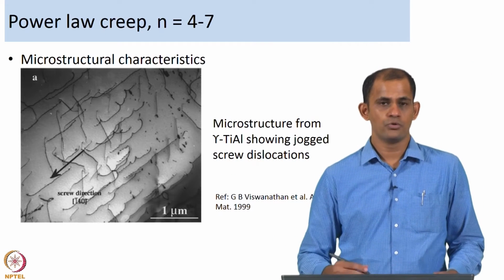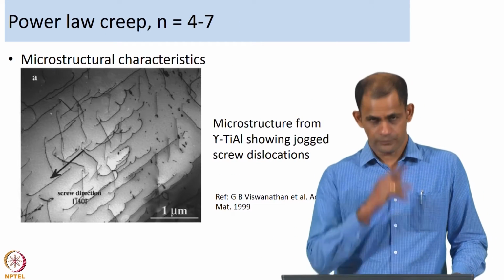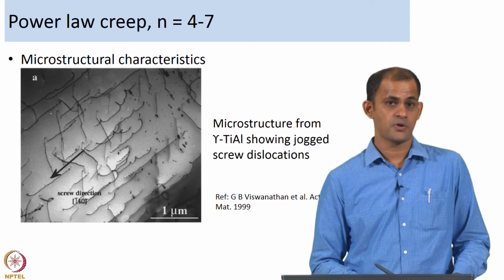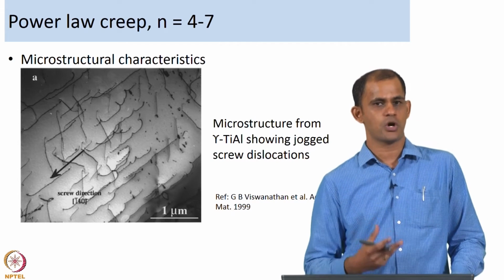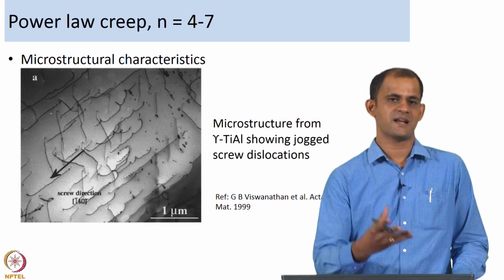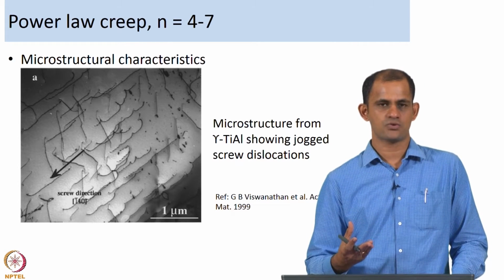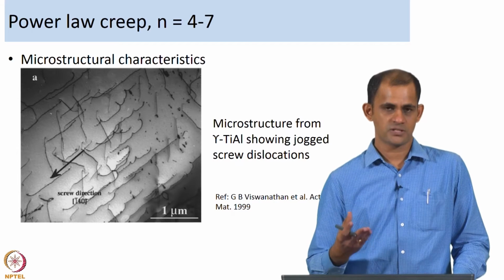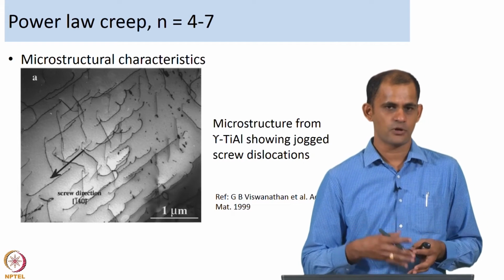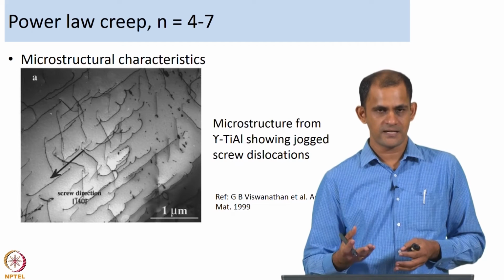How do you know if the material is creeping as per this model? How do you know whether you should use the jogged screw model for describing your creep data? Well, you do TEM analysis of your crept sample. Say your material has crept already, you took some samples and did a TEM analysis.